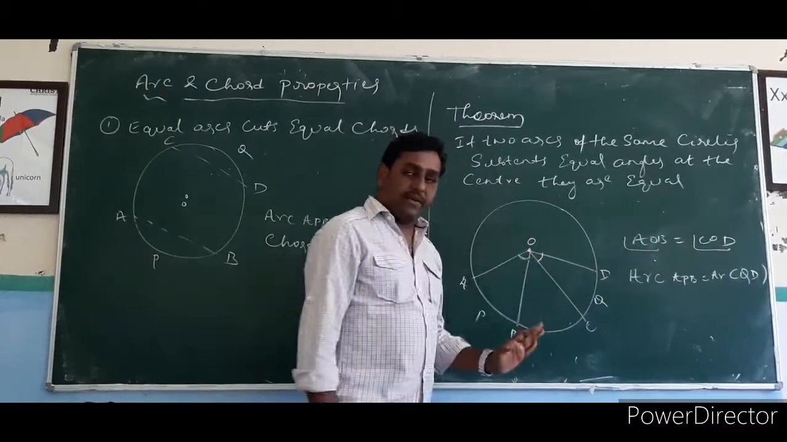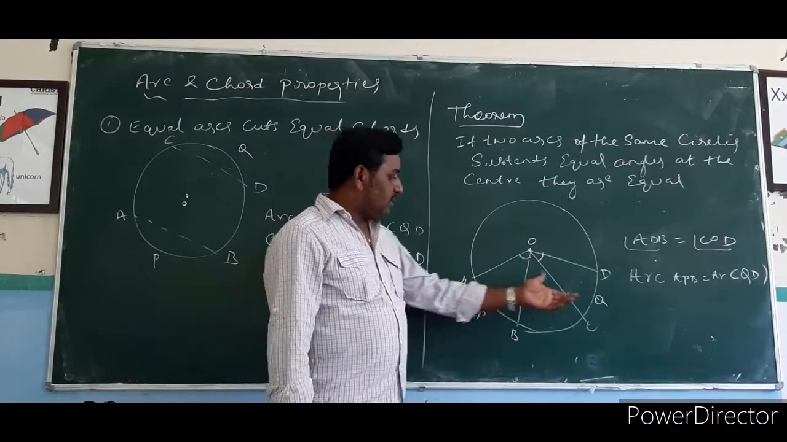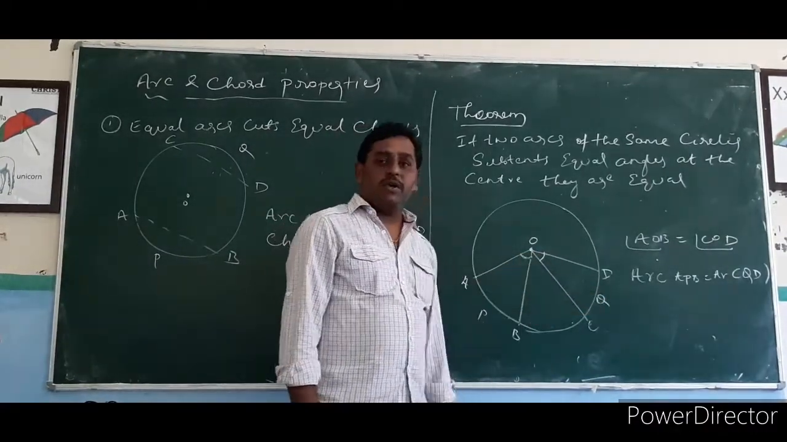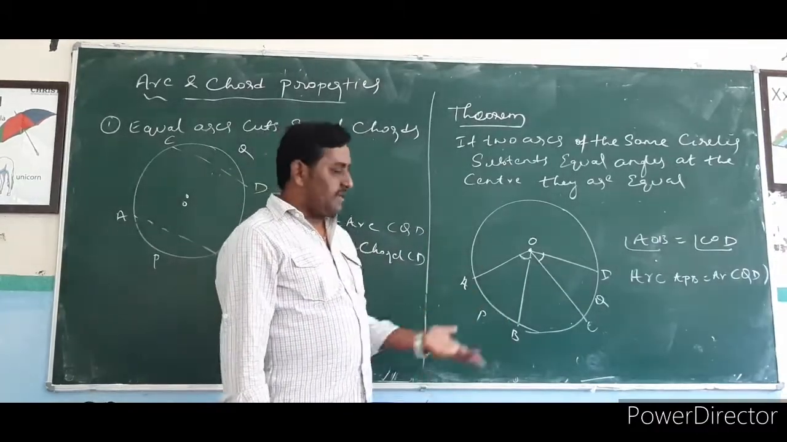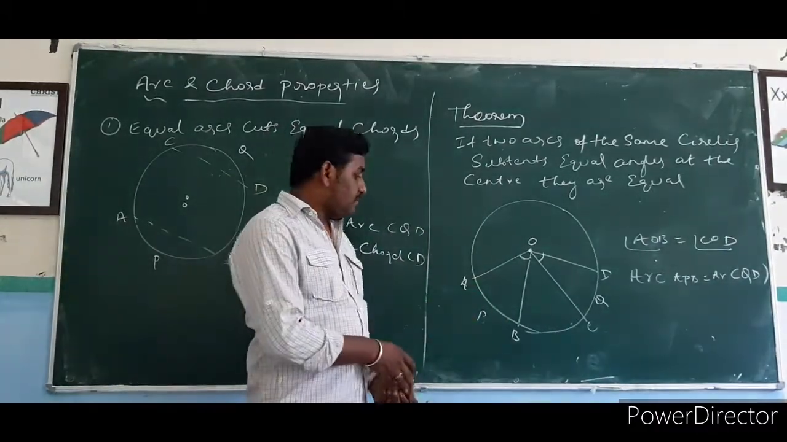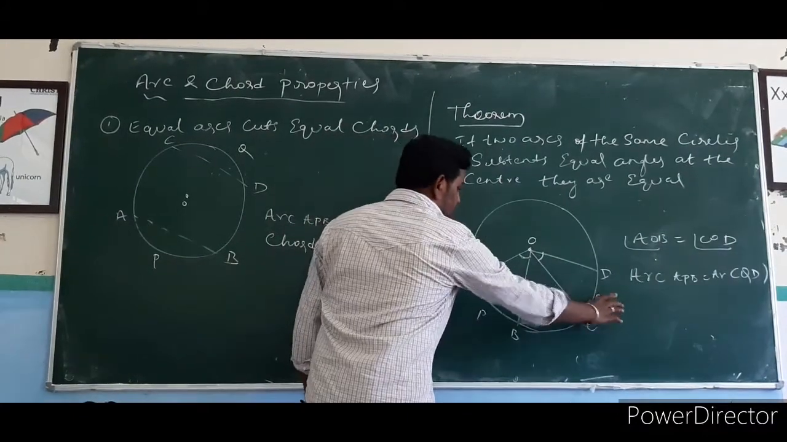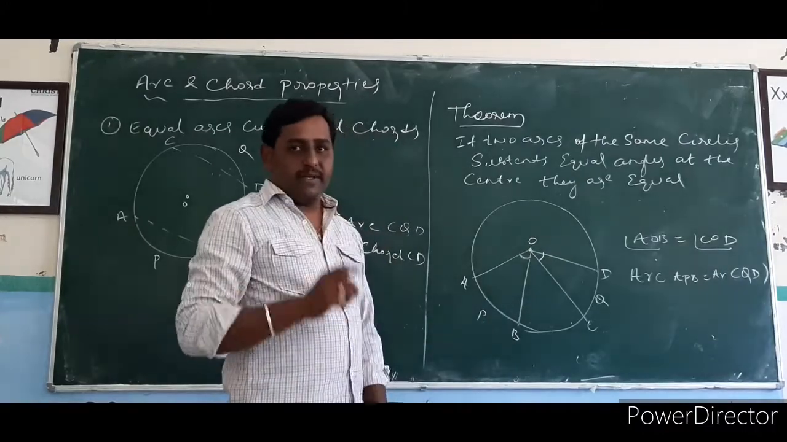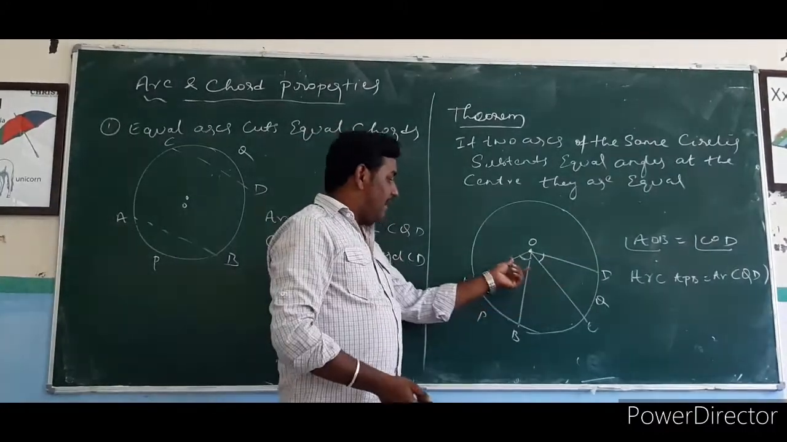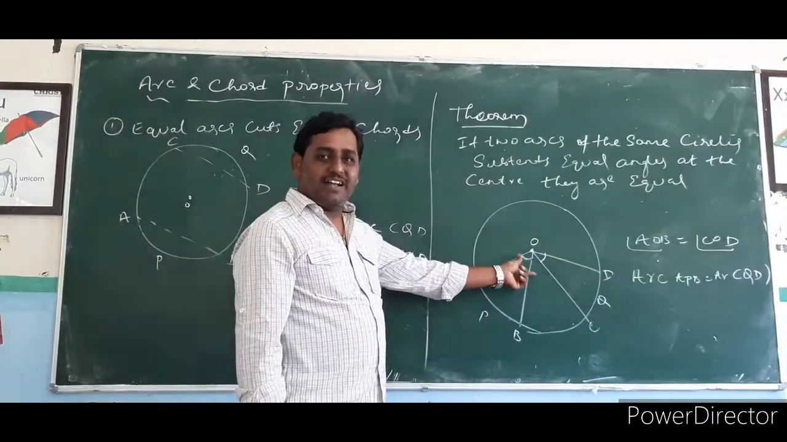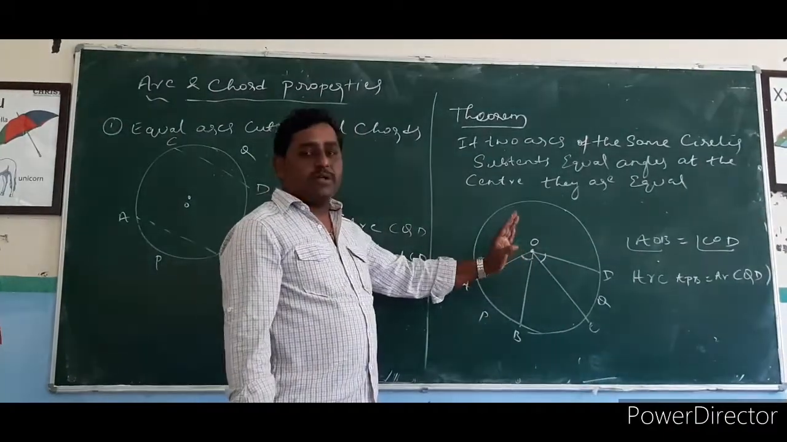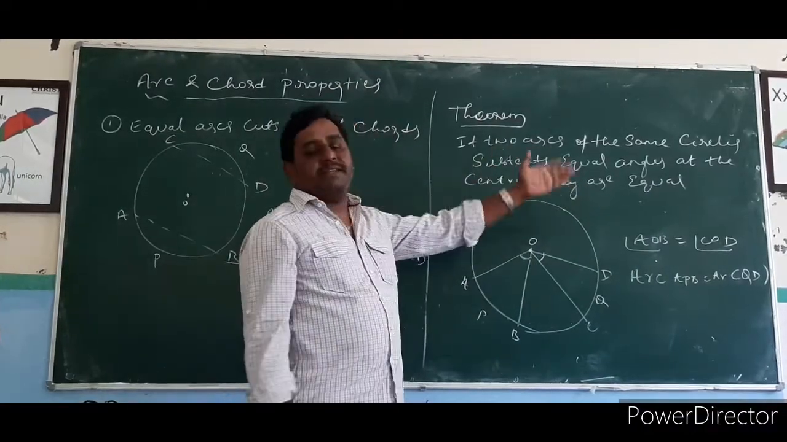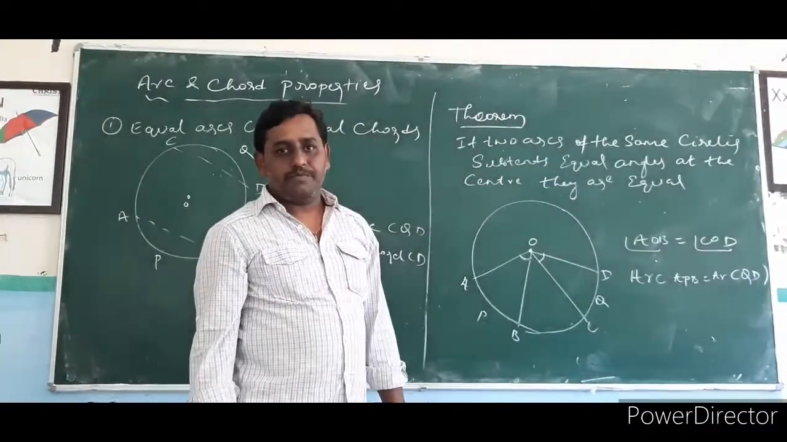then the two arcs are also equal. Central angles equal means the two arcs are also equal. We can prove the converse also. If the two arcs are equal, then the angles subtended by the arcs at the center are also equal. We can prove this statement both ways, since it has a converse part also.